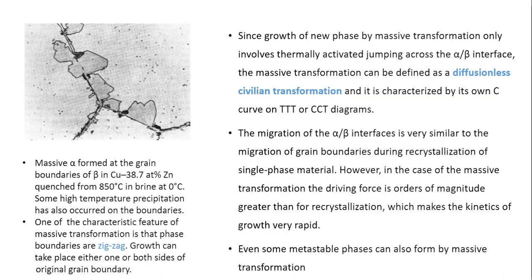The migration of alpha-beta interfaces is very similar to the migration of grain boundaries during recrystallization of a single phase material. However, in the case of massive transformation, the driving force is orders of magnitude greater than for recrystallization, which makes the kinetics of growth very rapid. So even some metastable phases can form by massive transformation.